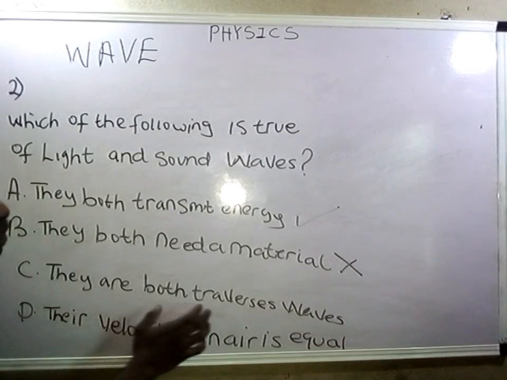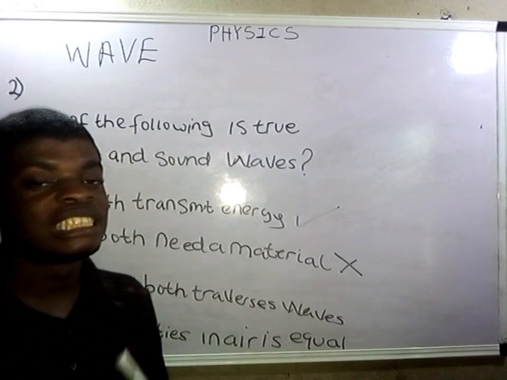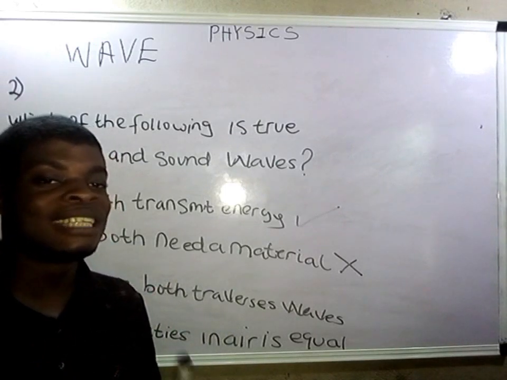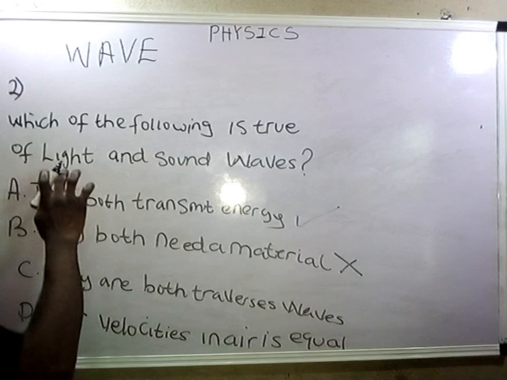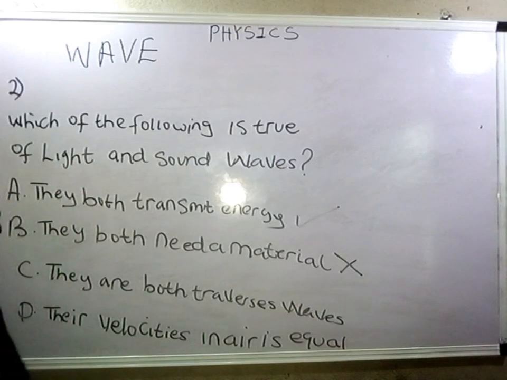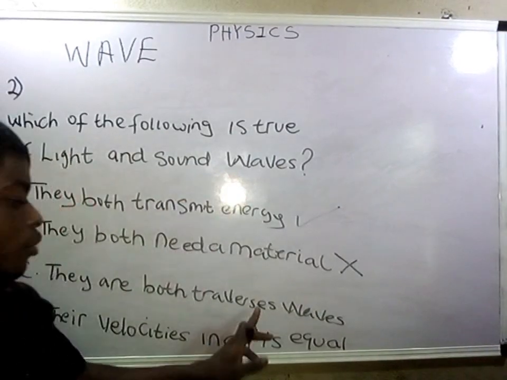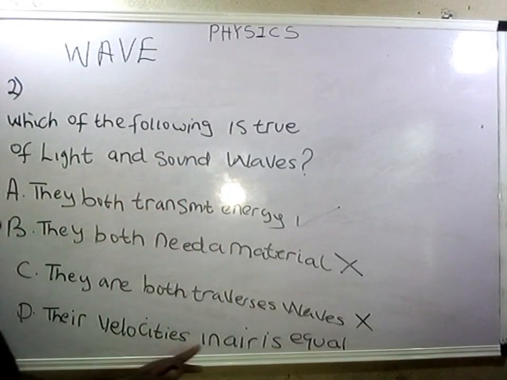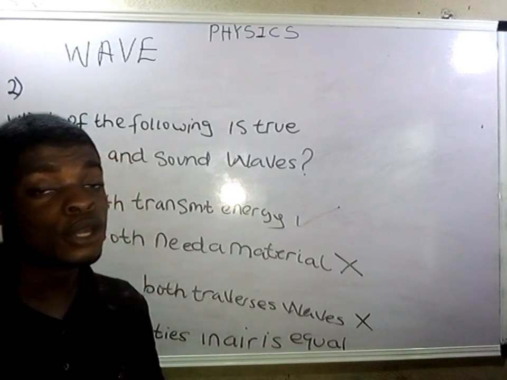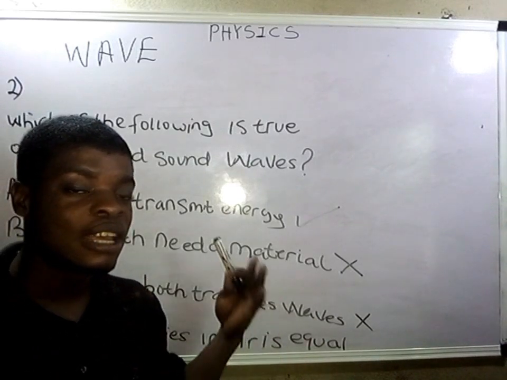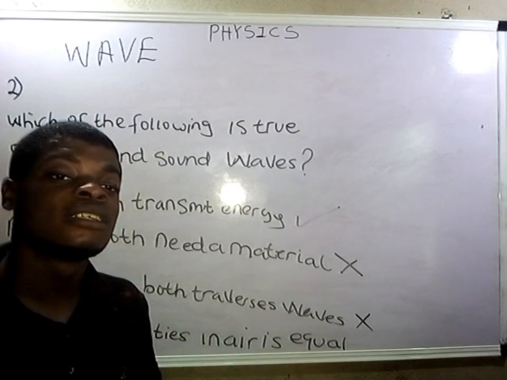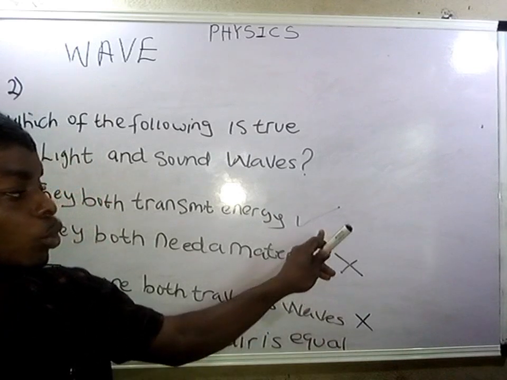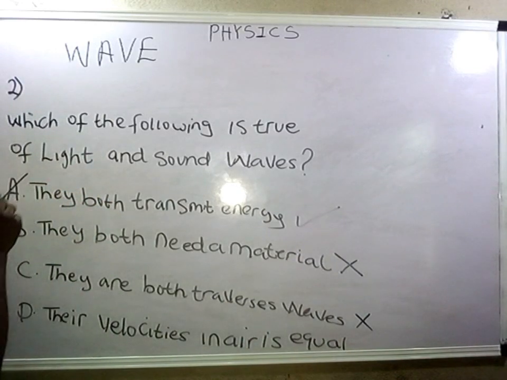For C, they are both transverse waves. Transverse waves include electromagnetic waves. That means light is among them. That means light is an electromagnetic wave, but sound is a mechanical wave. So option C is wrong. D, their velocities in air are equal. It cannot be equal because light is an electromagnetic wave, while sound is a mechanical wave. So they can't have the same velocity. So we'll go for option A. A is the answer to this question.